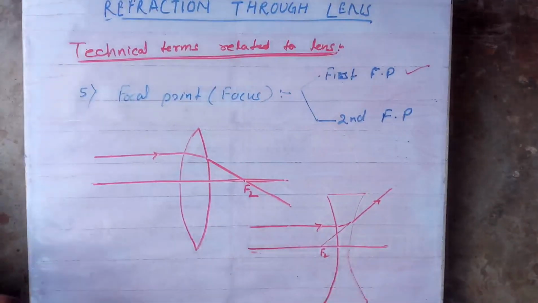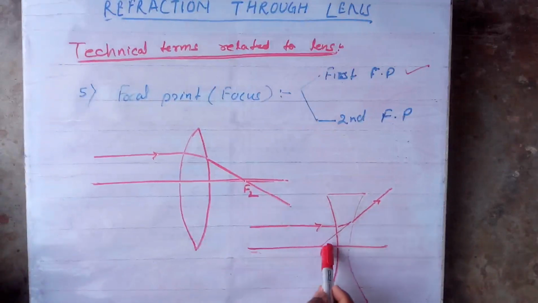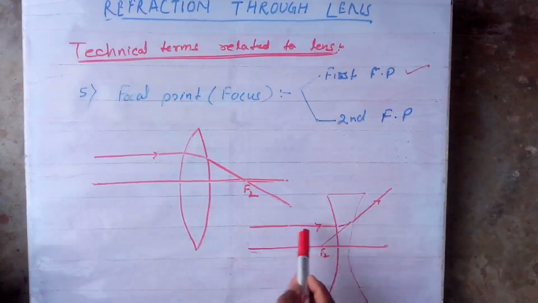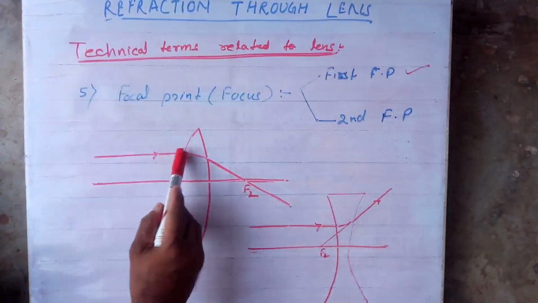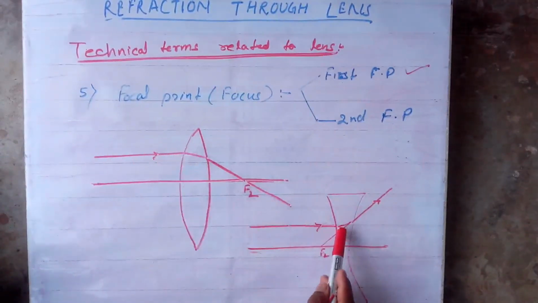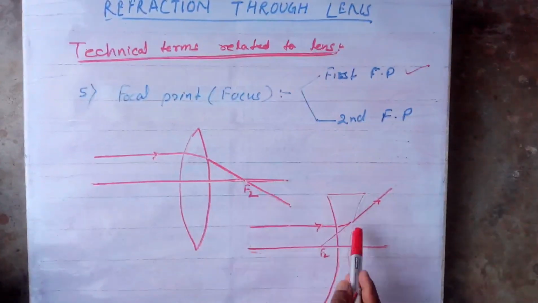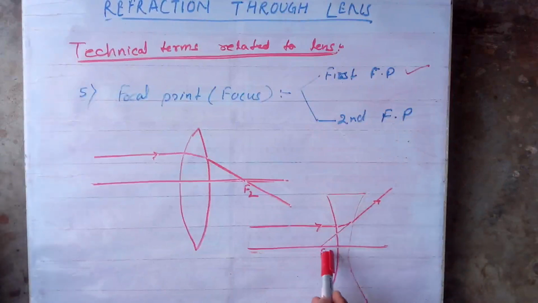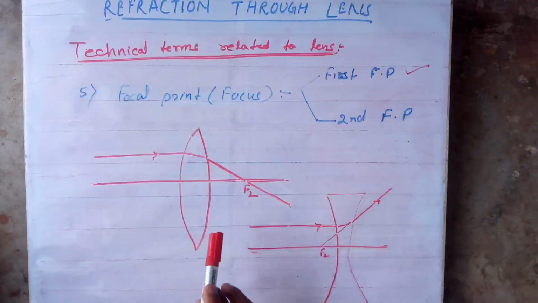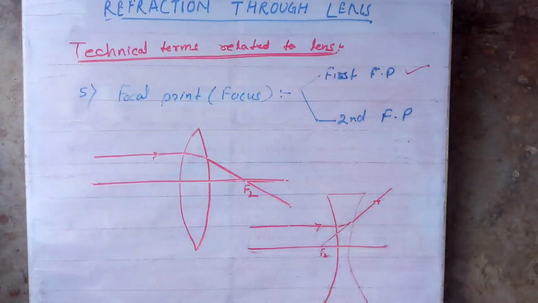That's why I said the definition like this: it is the point on the principal axis where a ray coming parallel to the principal axis meets, passes through, or appears to pass through after refraction. Clear? Are you clear? Okay.